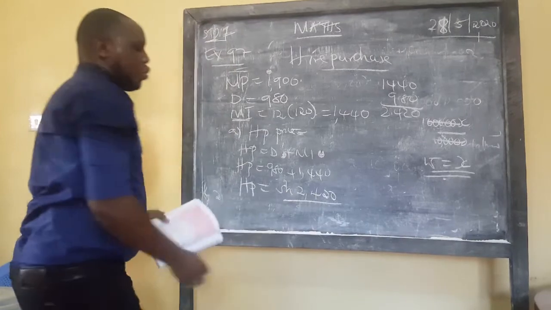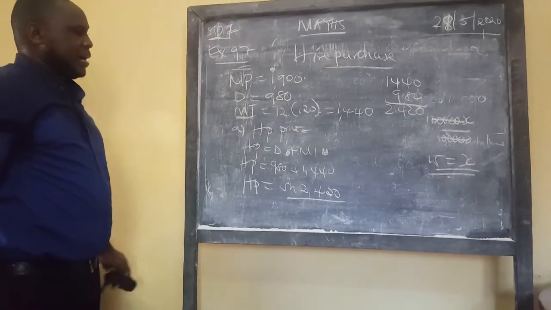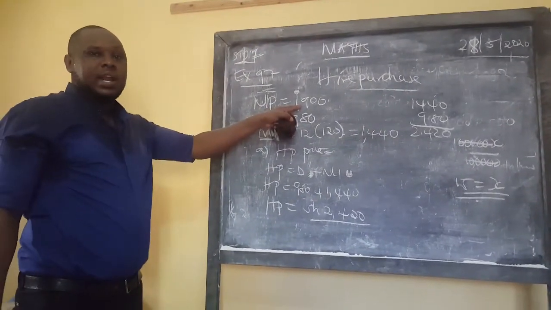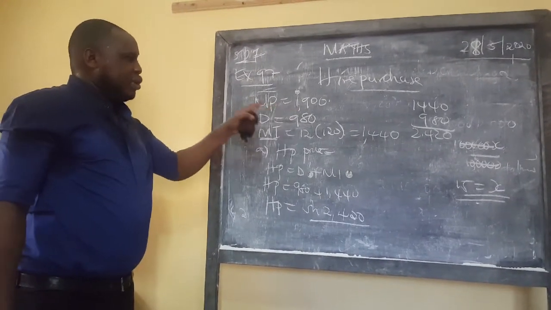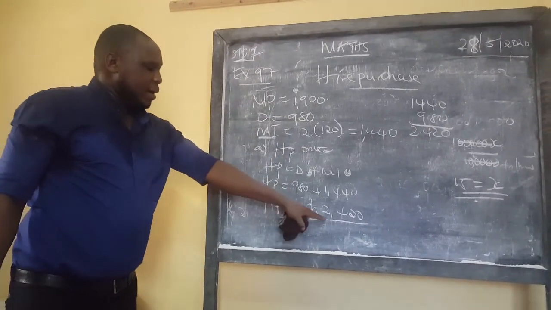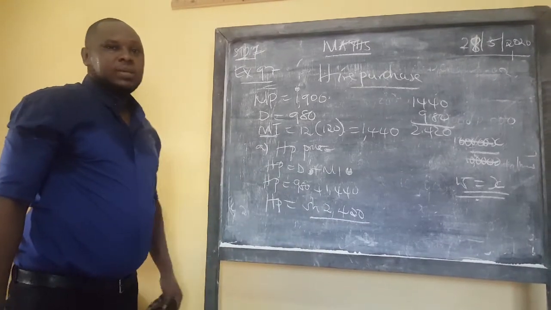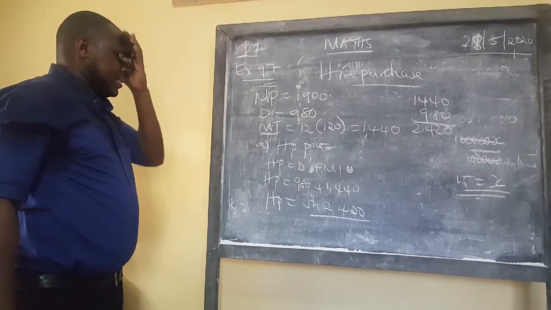I just told you it's always higher than the market price. You see, the market price is 1,900. If he had cash, he would have given 1,900. But because he did not have cash, he ended up paying 2,420 because it allowed some time to pay.